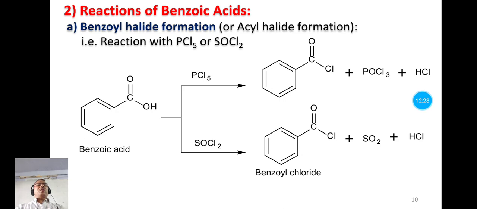The same product is obtained when benzoic acid is treated with thionyl chloride, that is SOCl2. So we have the same product, benzoyl chloride, and the side products here are sulfur dioxide and hydrochloric acid. Here also the OH group of benzoic acid is replaced by chlorine.